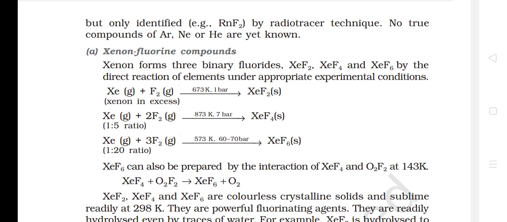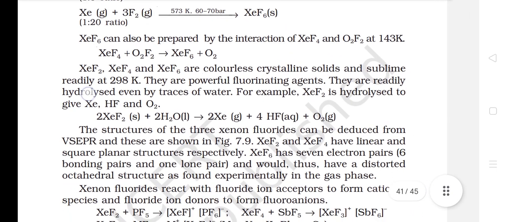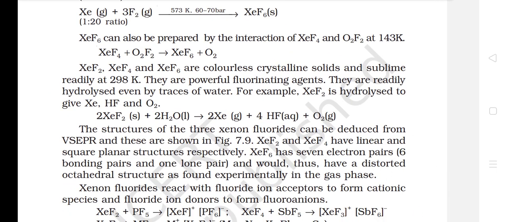A. Xenon fluorine compounds. Xenon forms three binary fluorides, XeF2, XeF4 and XeF6, by the direct reaction of elements under appropriate experimental conditions. XeF6 can also be prepared by the interaction of XeF4 and O2F2 at 143 Kelvin. XeF2, XeF4 and XeF6 are colorless crystalline solids and sublime readily at 298 Kelvin.